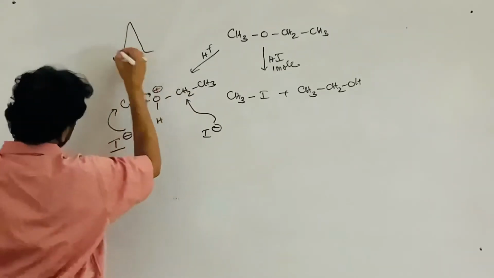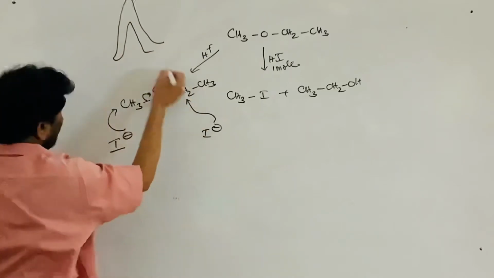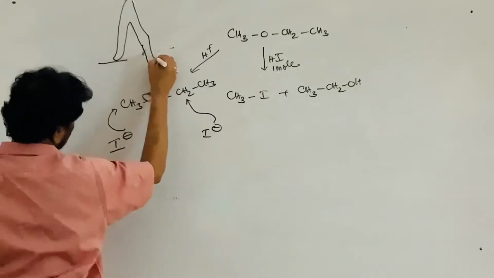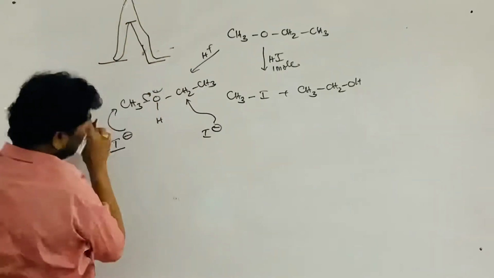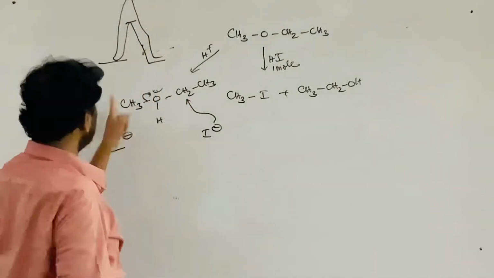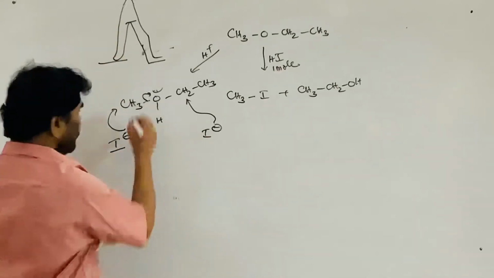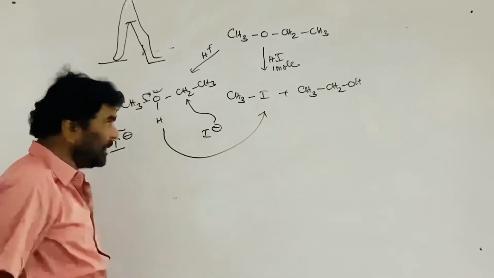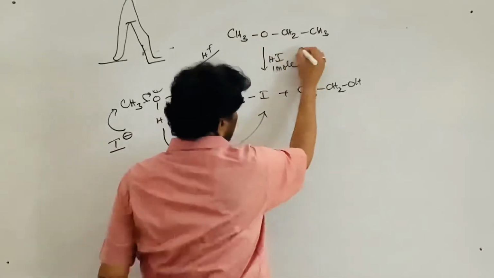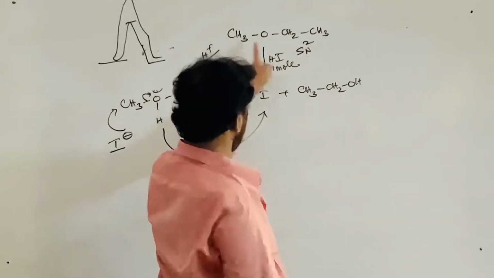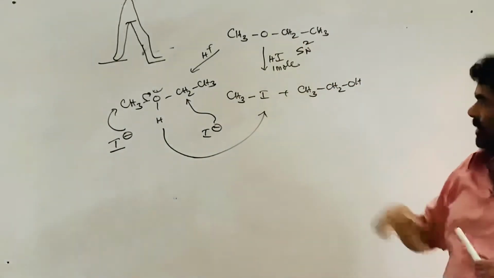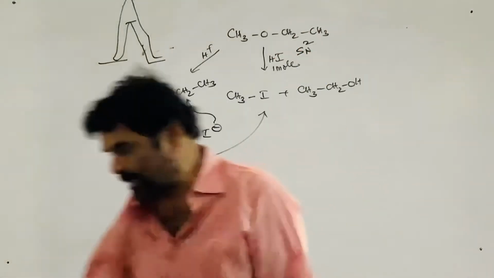That is the activation energy curve. This is for attack at the ethyl carbon. This is the ethyl carbon. This is at methyl carbon. So reaction products are this methyl iodide. This is not able to form the carbocation. So reaction is SN2 reaction. The less hindered alkyl group is converted to iodide, and the more hindered alkyl site is converted to the alcohol.